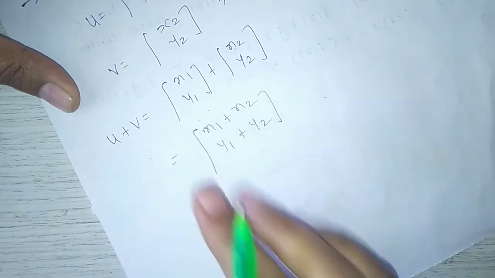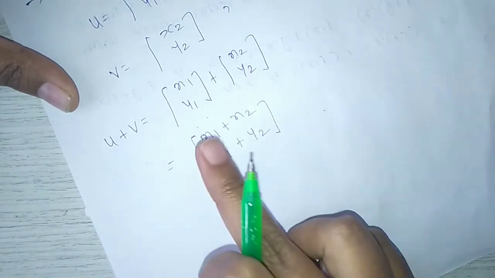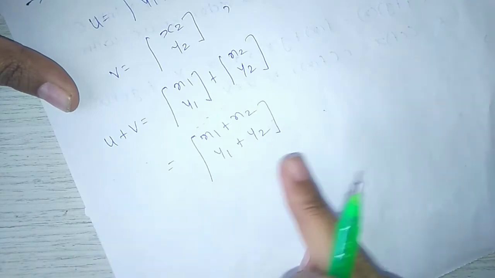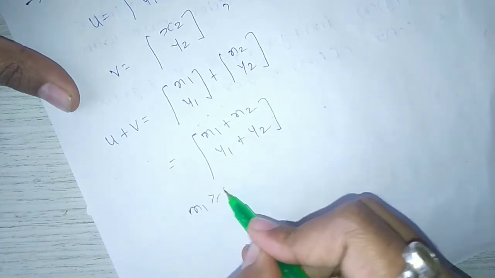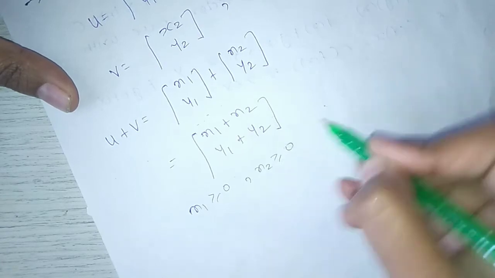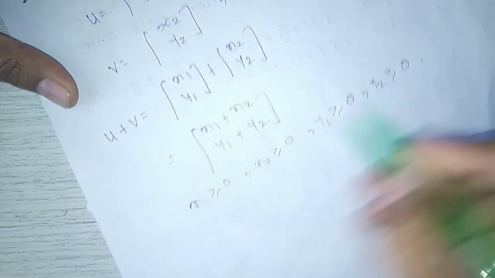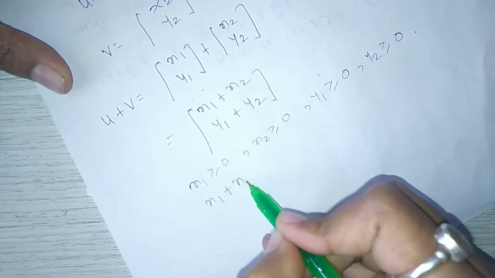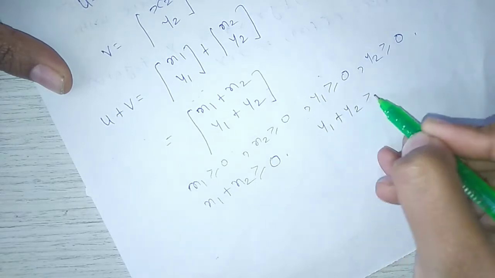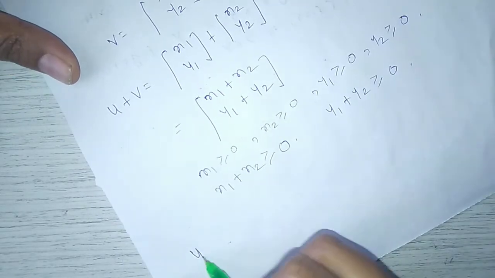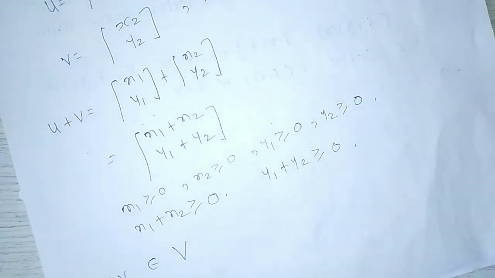For u plus v to belong to capital V, there must be x1 plus x2 greater than or equal to 0 and y1 plus y2 greater than or equal to 0. Here x1, x2, y1, y2 are all greater than or equal to 0. Therefore, their additions x1 plus x2 and y1 plus y2 are also greater than or equal to 0. That's why u plus v belongs to capital V.